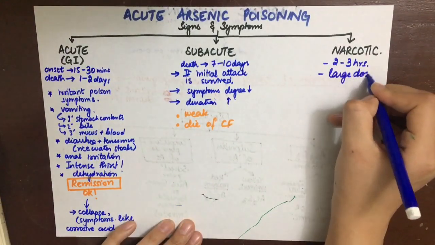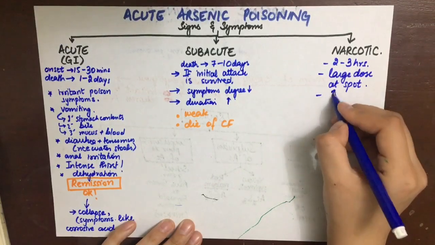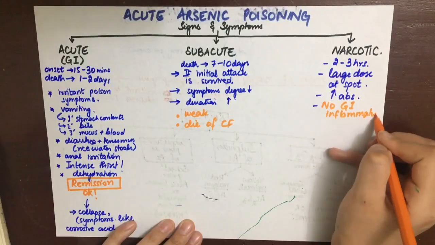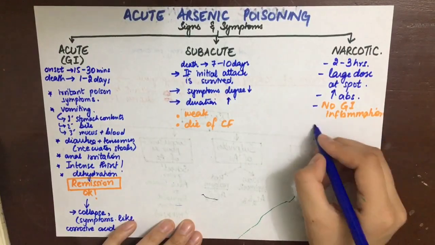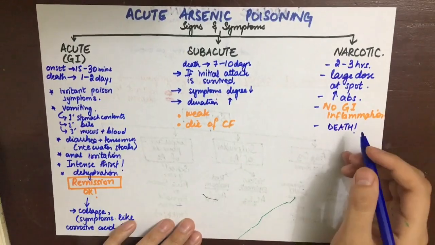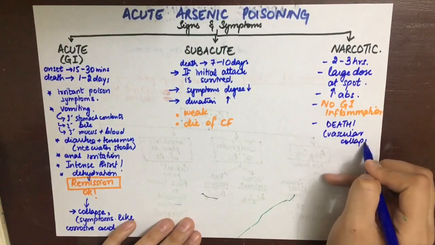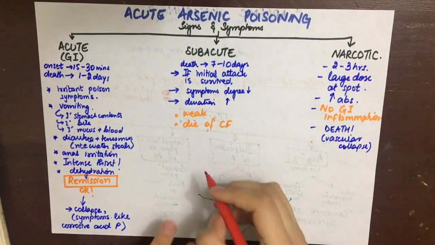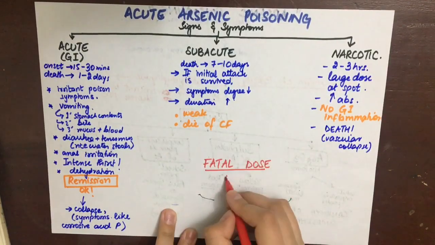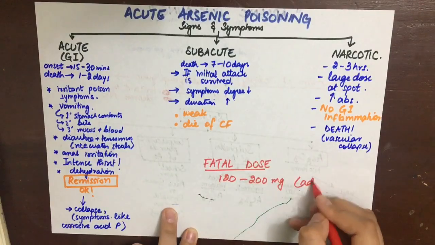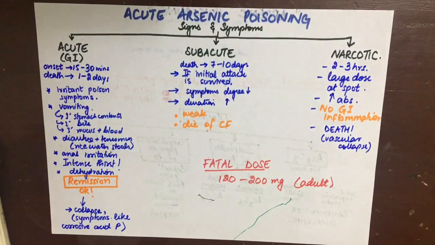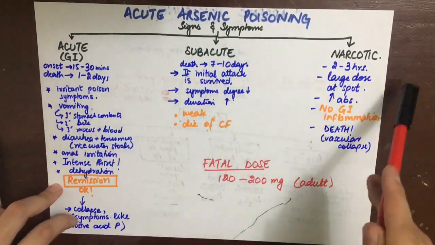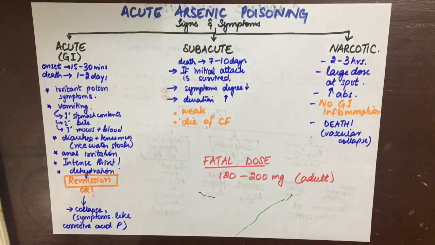Now, the narcotic type of acute poisoning is when a large dose of arsenic is ingested, such that before there can be absorption and gastric inflammation due to irritation, the patient dies of symptoms like vertigo, headache, spasm, stupor, and vascular collapse. Now, the fatal dose and fatal period. The fatal dose is 120 to 200 milligrams in the adult. The fatal period is about 15 to 20 minutes in acute GI, 7 to 10 days in subacute poisoning, and narcotic poisoning in 2 to 3 hours causes death.